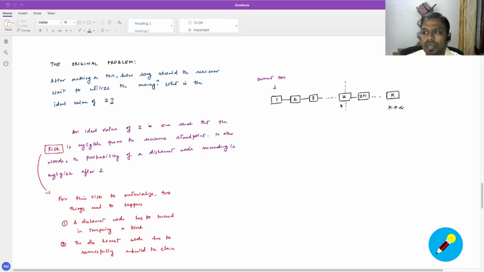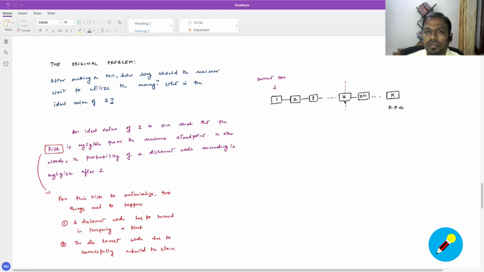Now, what does that risk mean? The risk is that, let's assume, the sender has somehow tampered with the transaction before the Z blocks.